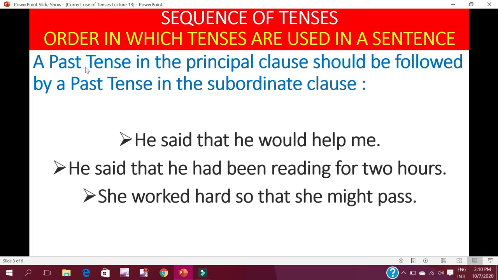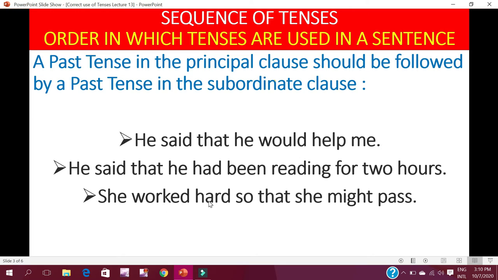Now, if a past tense is in the principal clause, it should be followed by a past tense in the subordinate clause. If there is a past tense in the principal clause: he said that he would help me. Past should be followed by a past. Said is followed by would. He said that he had been reading for 2 hours. Said past, had been past.